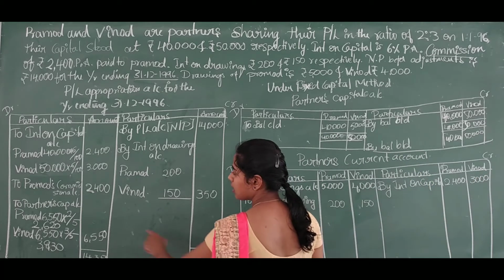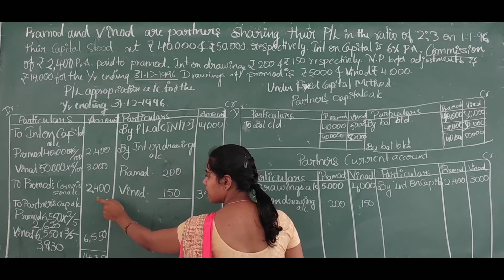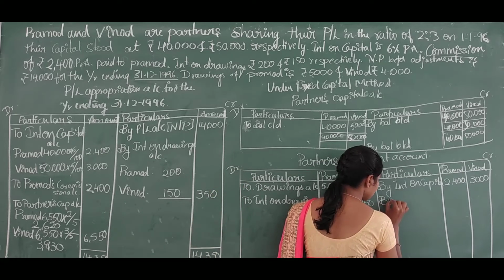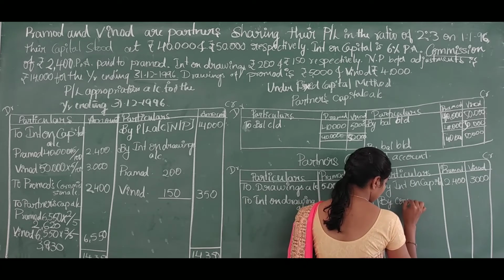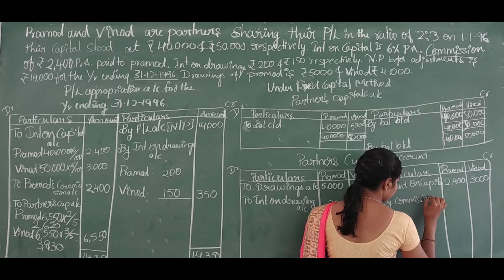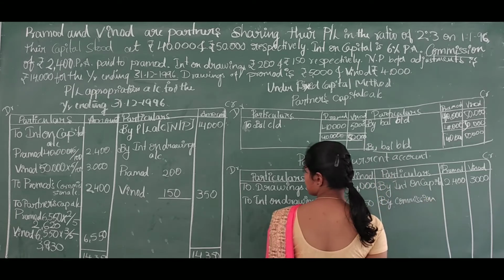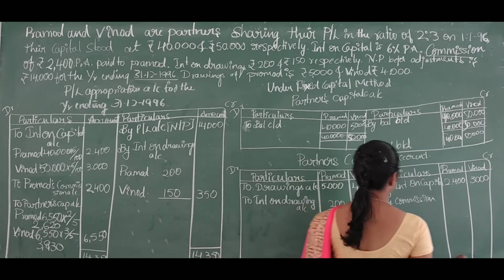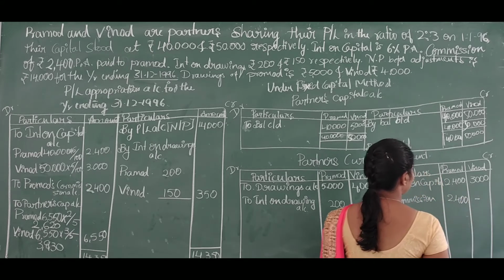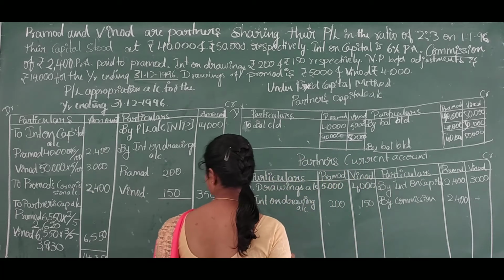Then the firm has given commission to Pramod, so we have to write 'by commission'. The commission has been paid to Pramod only, so we will write 2,400 in Pramod's column and the Vinod column is nil.